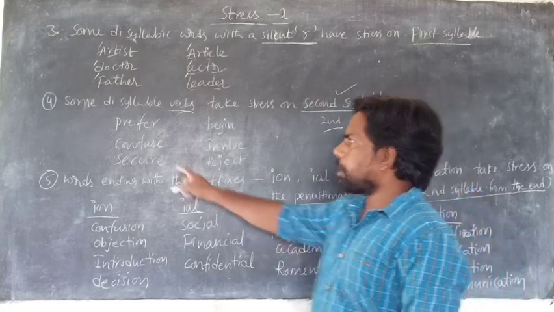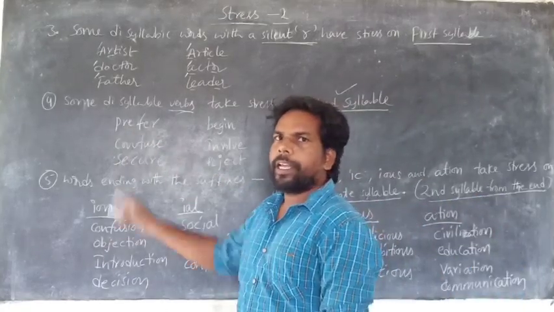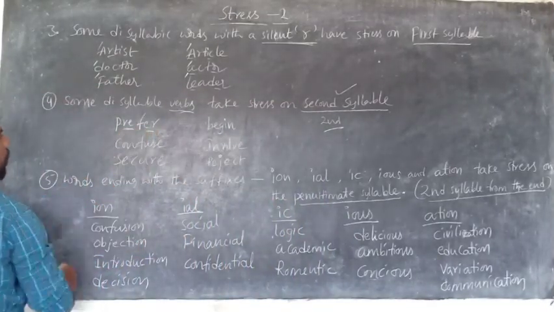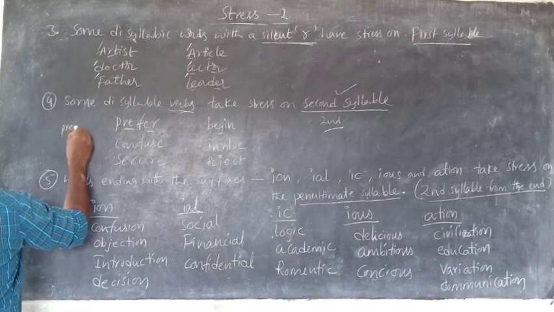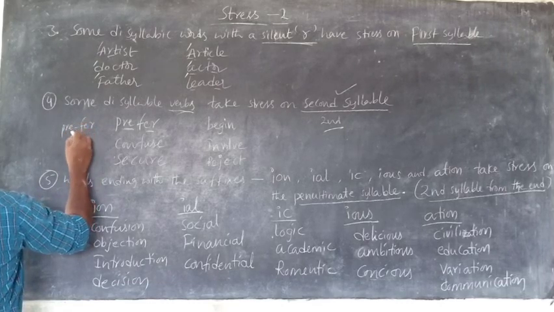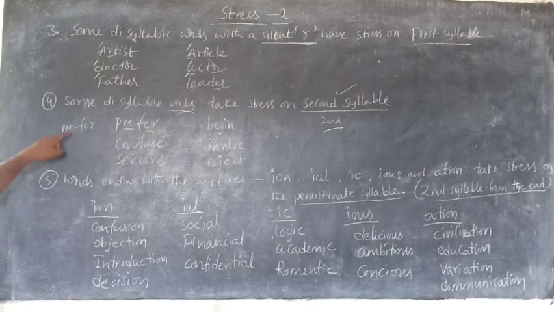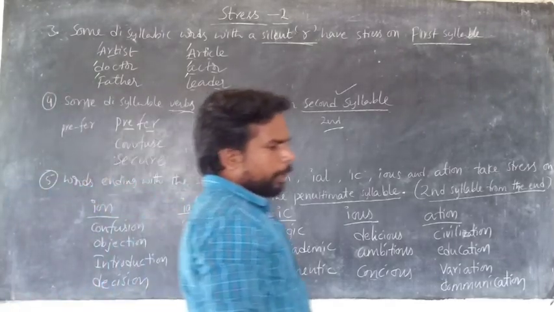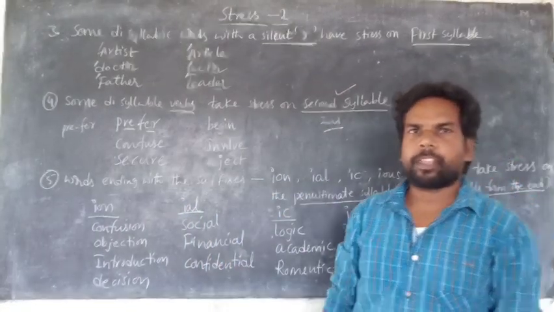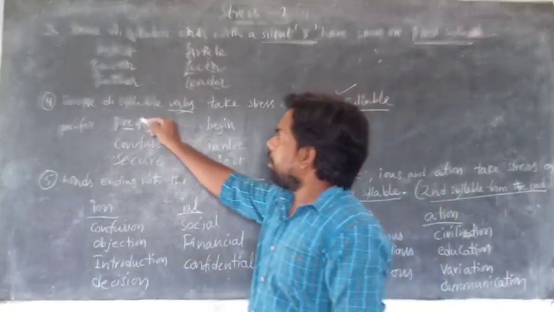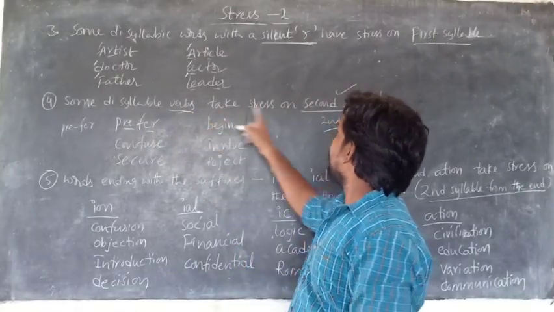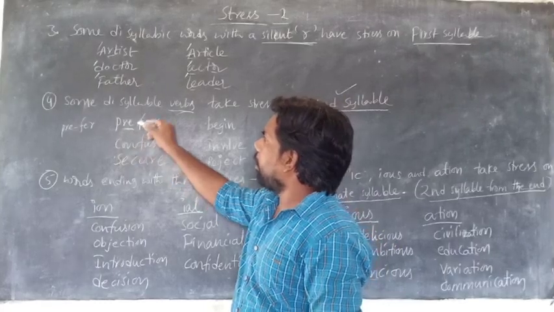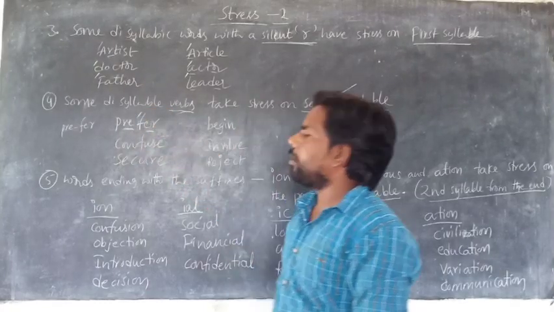The first one here is prefer. It is a verb. How many syllables are there? One here, one there. We have to divide the word into syllables in this way. The pronunciation of prefer is pre-FER. So what is the rule? Some disyllabic verbs take stress on the second syllable. Write a vertical bar before it. Prefer.